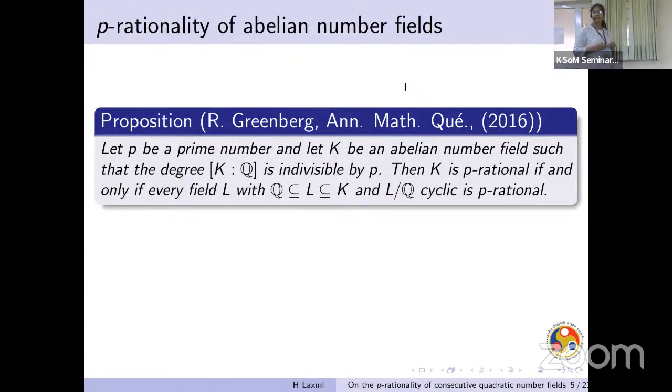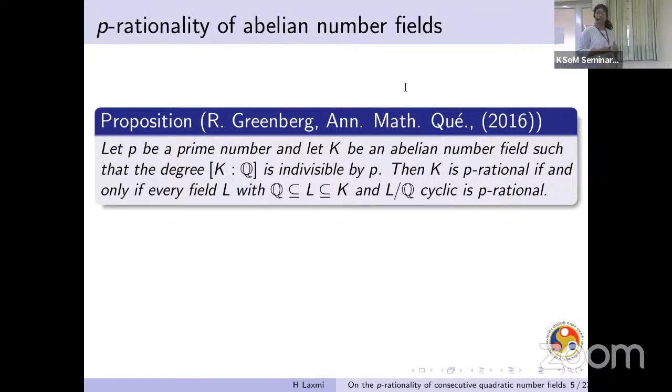So we'll be dealing with abelian number fields, and for such fields, Greenberg had shown that for a number field K which is abelian over Q, and if p is a prime number such that it doesn't divide the degree of the extension, then K is p-rational if all the subfields L of K which are cyclic over Q are p-rational, and conversely.